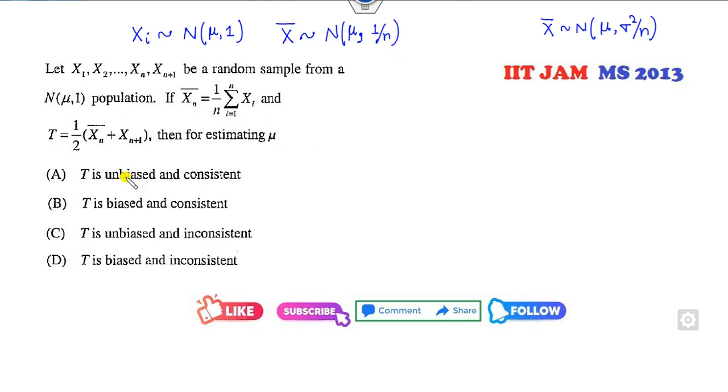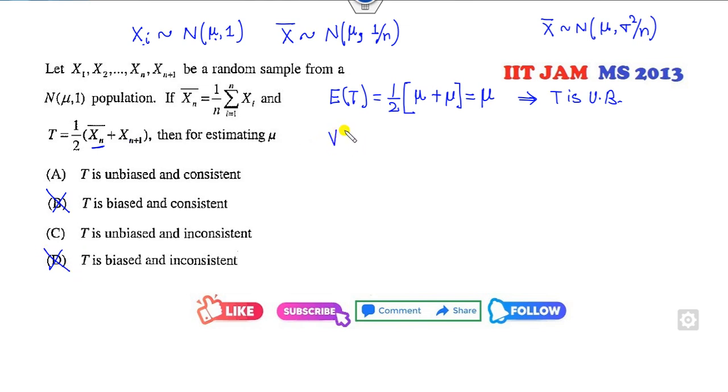Then is capital T unbiased or not? Can you find the expected value of T? Half is outside. What is the expected value of x bar? It is mu. Expected value of x n plus 1 is mu. So this is mu. What does it mean? T is an unbiased estimator. So the option saying T is biased, cancel it out.